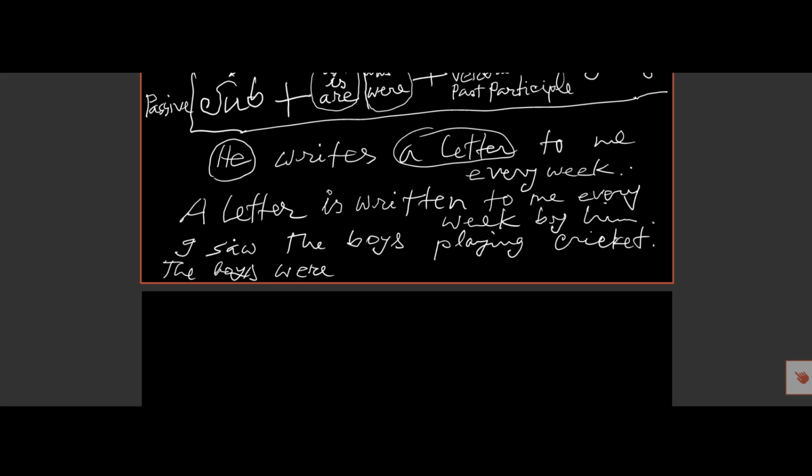Then the verb saw will be changed into seen, as in the passive voice the main verb will be in past participle form, and the boys were seen. Then other words we must put before by. So playing cricket, by, I will be changed into me. I saw the boys playing cricket. The boys were seen playing cricket by me.